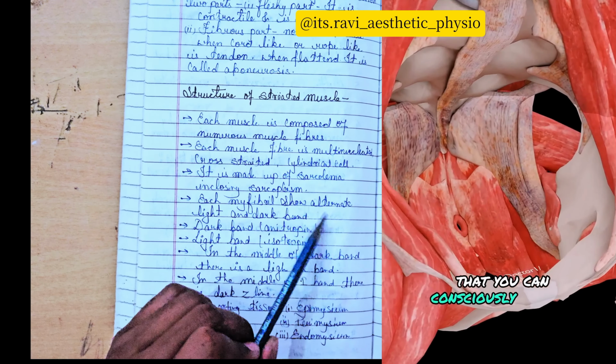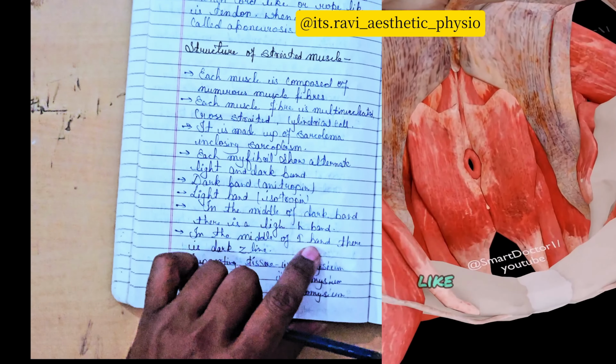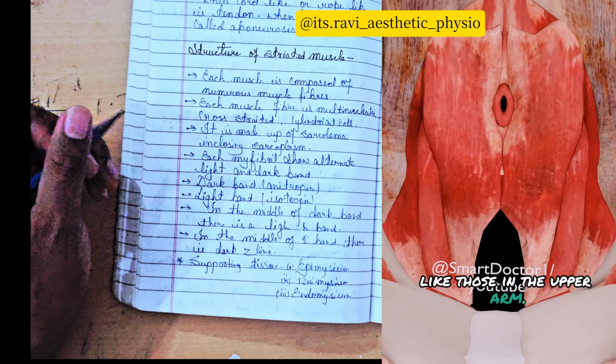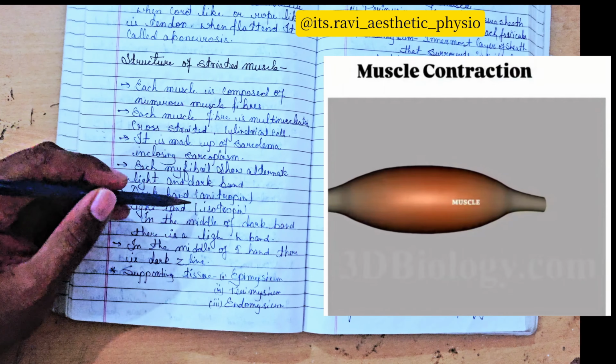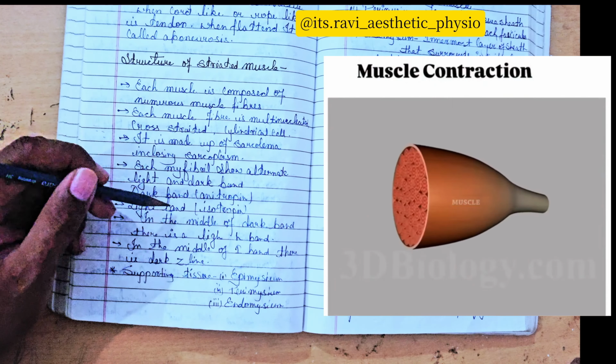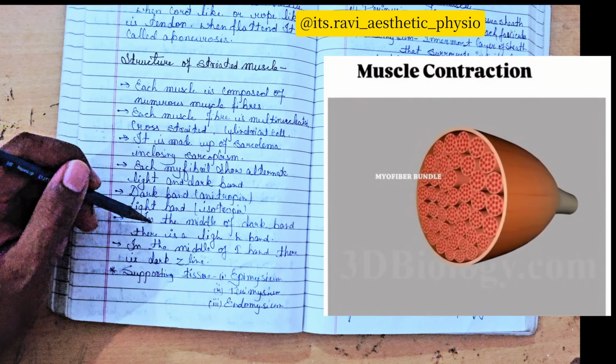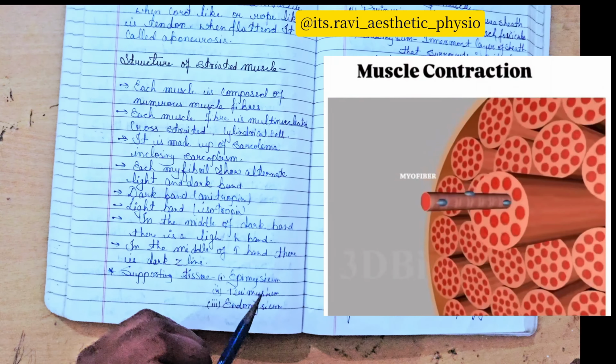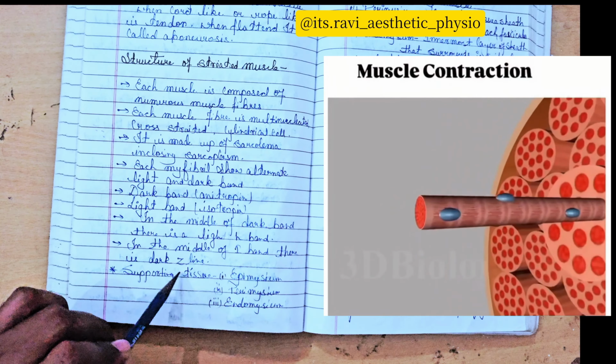Each myofibril shows alternate light and dark bands. You have to study that dark bands and light bands are present alternately. The dark band is anisotropic, and the light band is isotropic. In the middle of the dark band, a light H band is present. In the middle of the I band, the Z line is present.